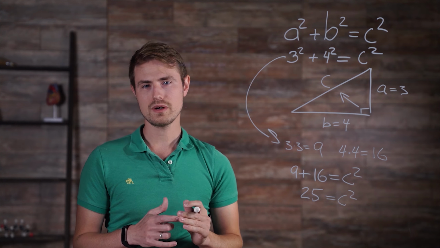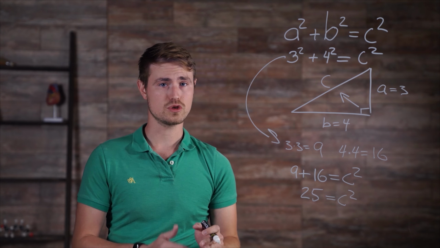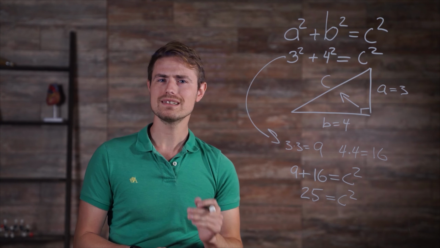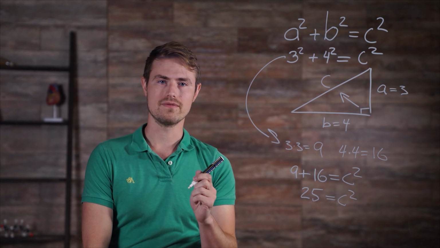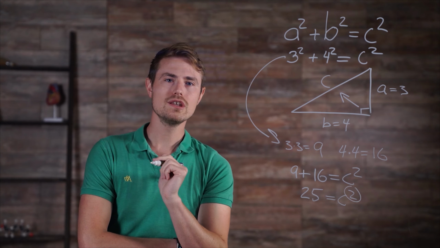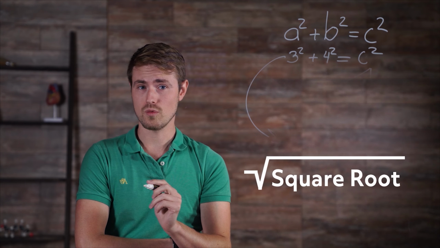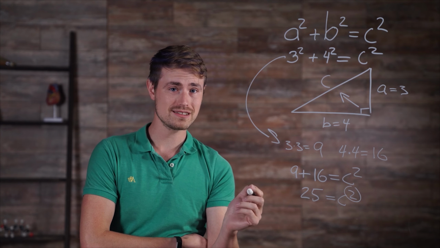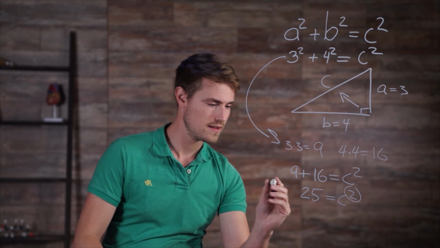Now, here's where it gets a little tricky. We know that C squared is equal to 25, but we want to know what C is, not what C squared is. So, how can we get rid of that little 2? Well, we use the inverse or opposite operation of squaring something, and that inverse operation is the square root. Since it's an equation, whatever we do to one side of the equation, we must do to the other. So I'm going to take the square root of both sides.